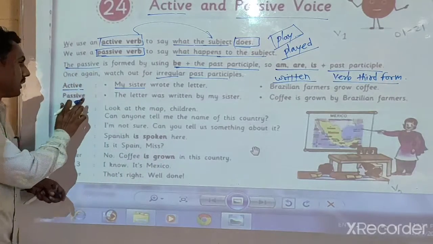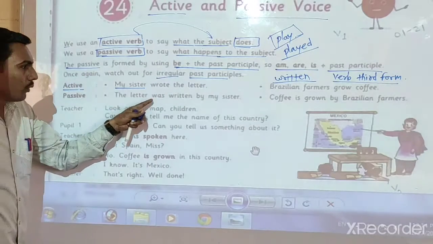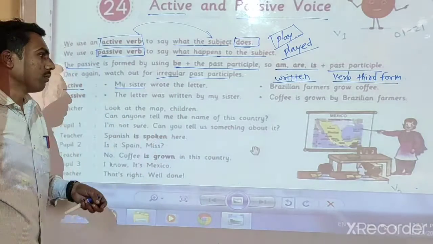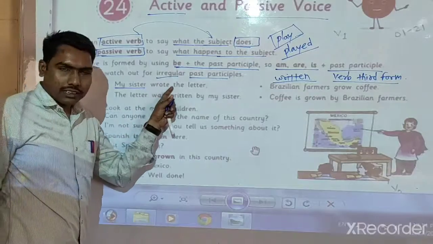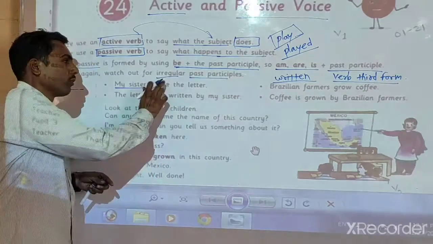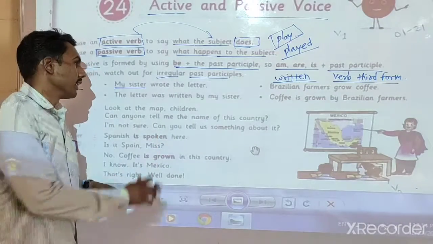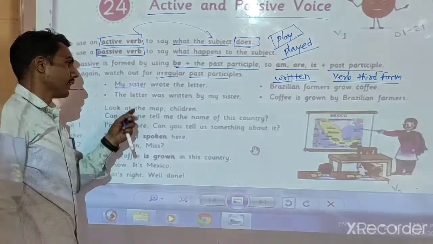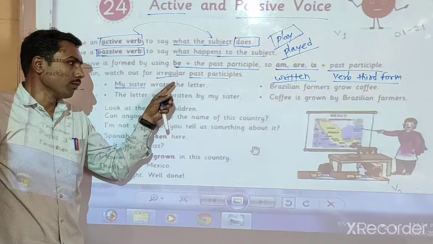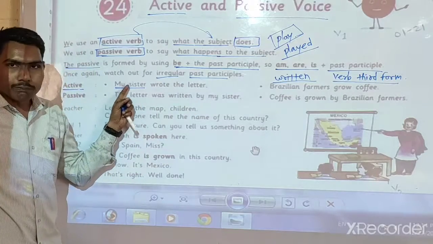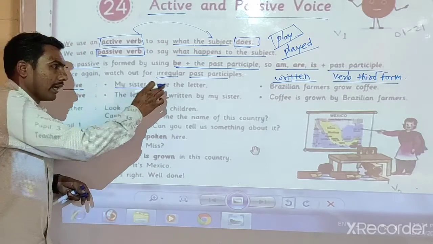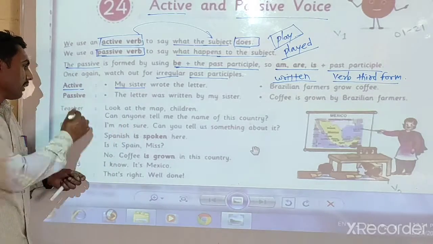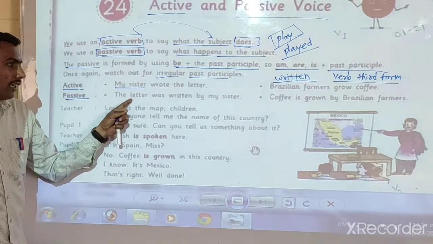Now the second one is: the letter was written by my sister. And the passive of, look here, it is the simple past tense. It is subject plus V2 plus object, and it is simple past tense. And the passive of that sentence, look here, the letter.